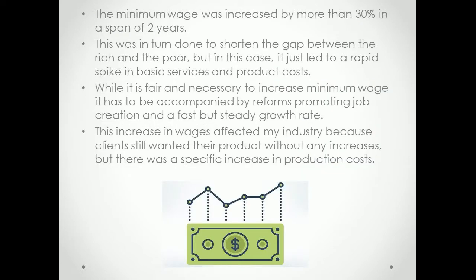Distribution of wealth. The minimum wage was increased by more than 30% in a span of 2 years. This was in turn done to shorten the gap between the rich and the poor, but in this case, it just led to a rapid spike in basic services and product costs.